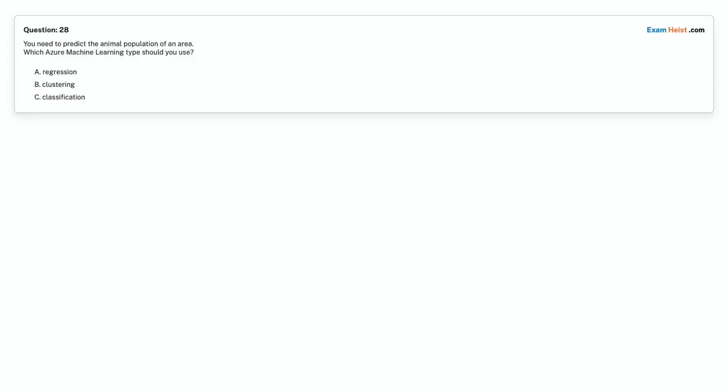Question 28. You need to predict the animal population of an area. Which Azure machine learning type should you use? Option A, regression. Option B, clustering. Option C, classification. Choose the correct answer.